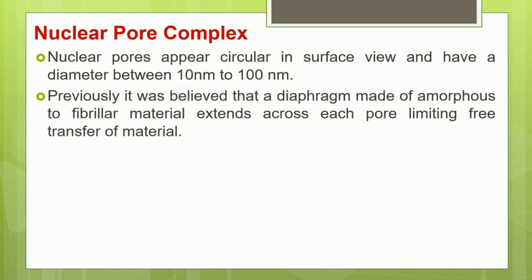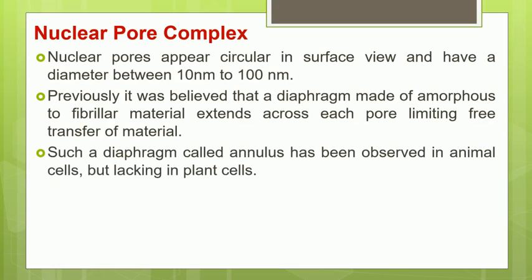Further, it was earlier believed that some amorphous fibrillar material, that means fiber-like material, is present throughout the nuclear pore that does not allow the free entry of molecules from inside to outside of the nuclear pore. However, later a detailed study was done and the detailed structure of the nuclear pore complex was given. Such a structure is called an annulus and has been observed in the animal cell, but it is absent in the plant cell.